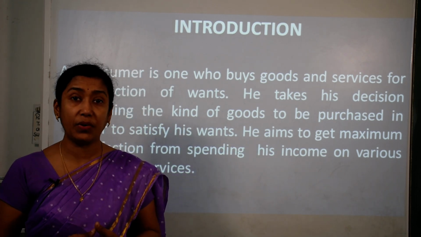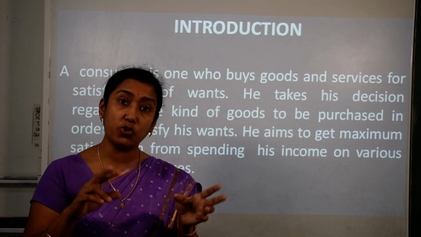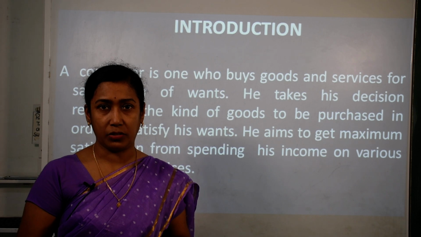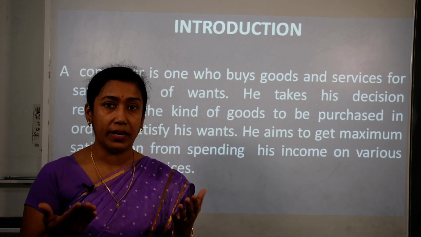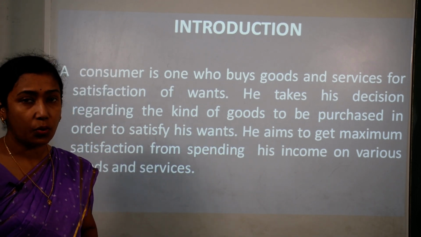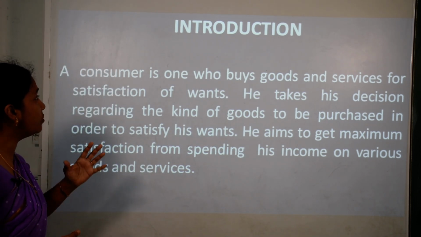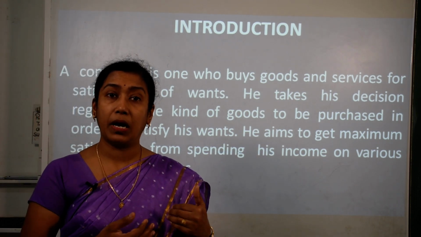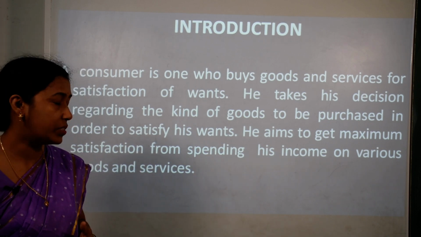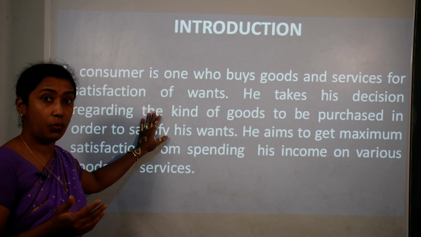Then it comes to equilibrium. Equilibrium means a balance between two or more than two things, two aspects. So it brings equality or balancing between two or more than two things. The introduction part of this chapter is, a consumer is one who buys goods and services. That means as a consumer he is purchasing certain goods and services from the market just for the satisfaction of his or her own wants.